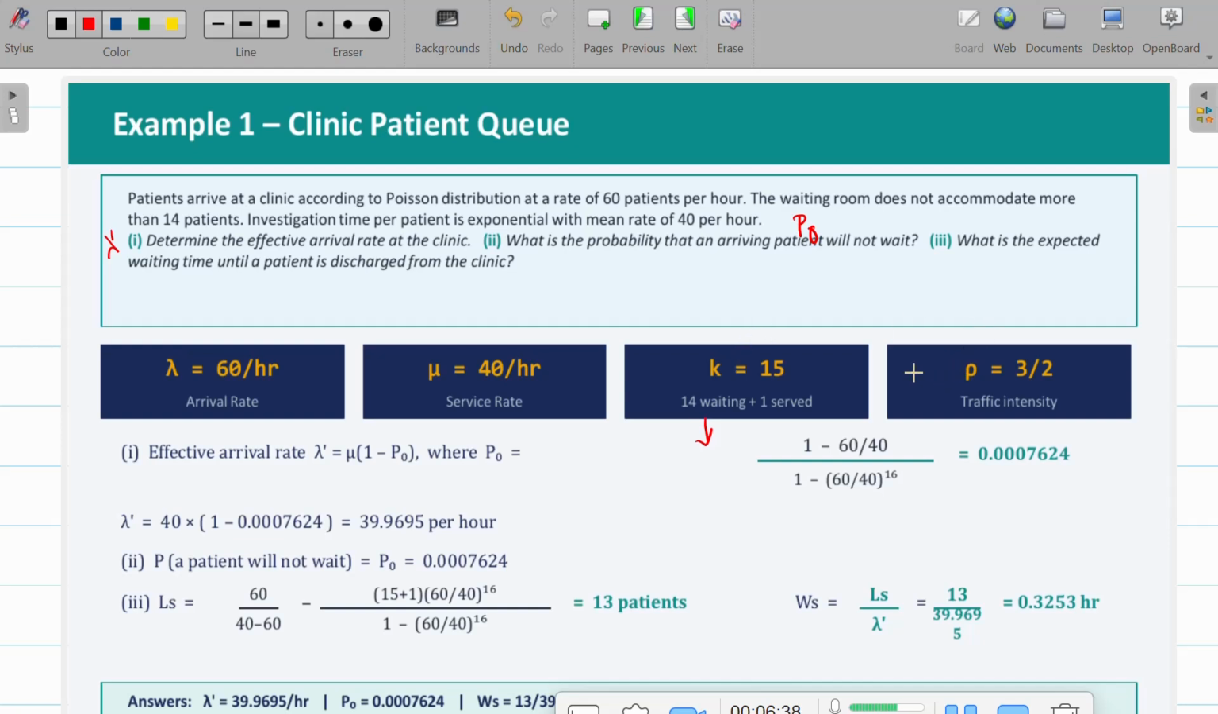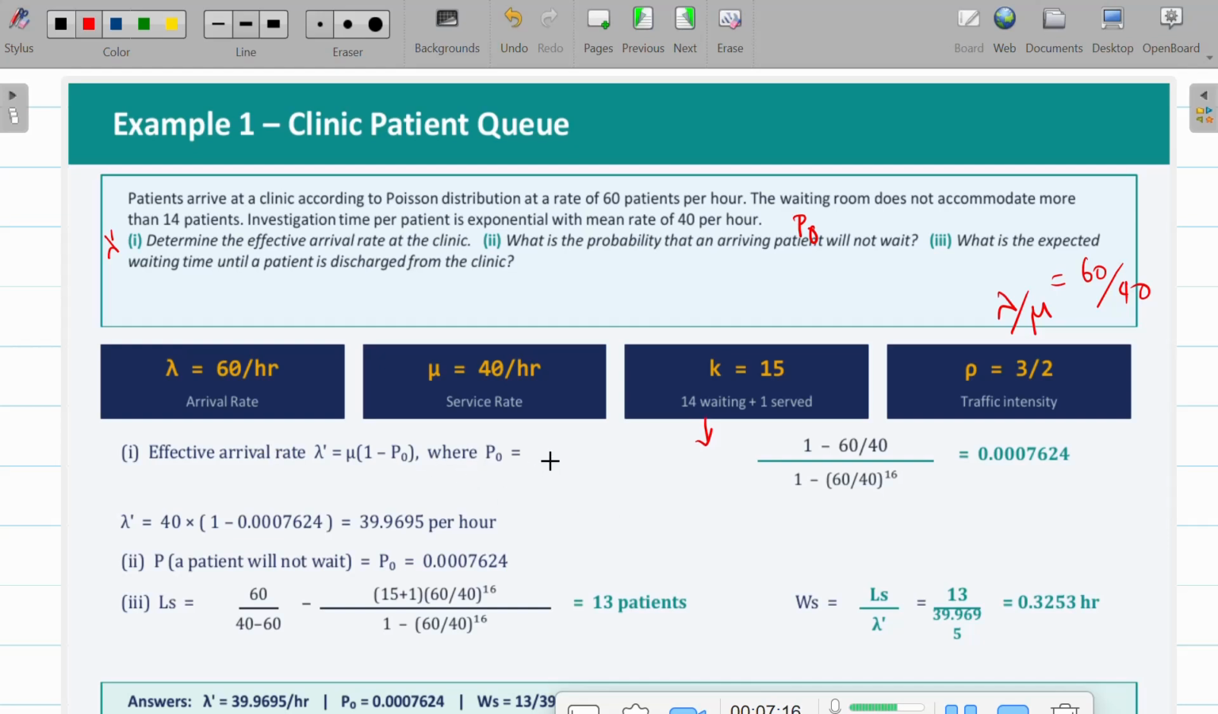And the traffic intensity is nothing but your lambda by mu. So lambda is here 60, mu is 40, so 60 by 40. So it is 3 by 2. Okay, so in this scenario, let me go for the calculation of the first part: determine the effective arrival rate of the clinic. Effective arrival rate of the clinic is nothing but lambda dash, which is mu into 1 minus P naught.